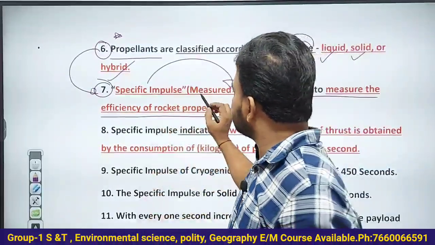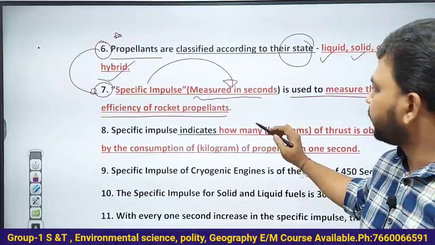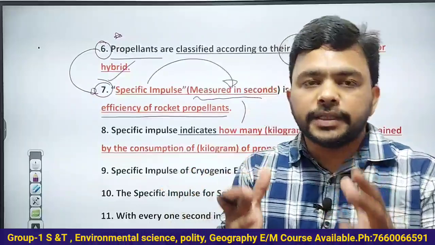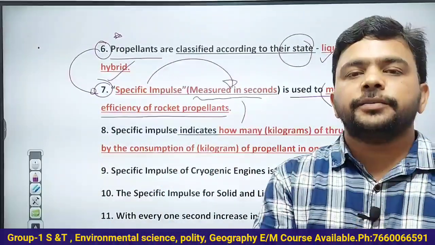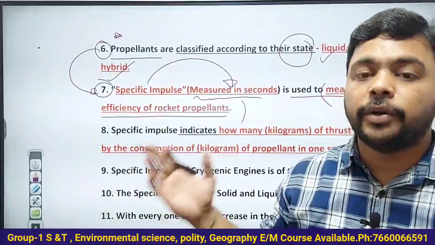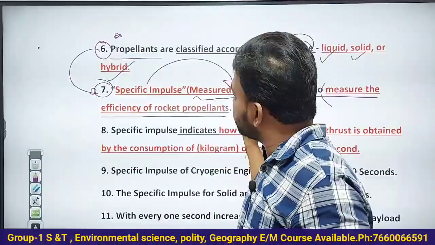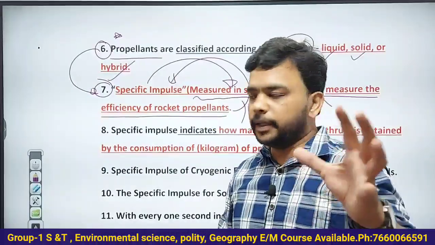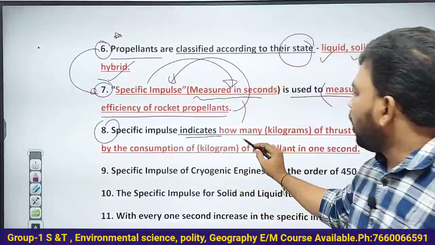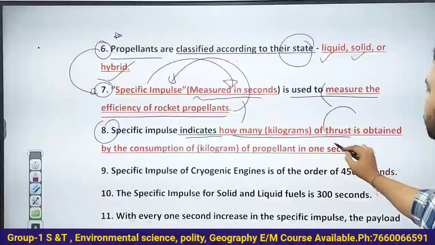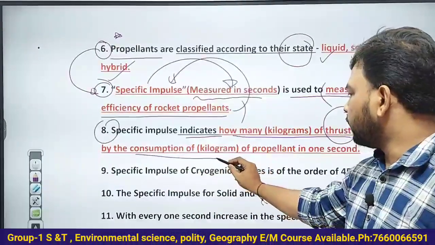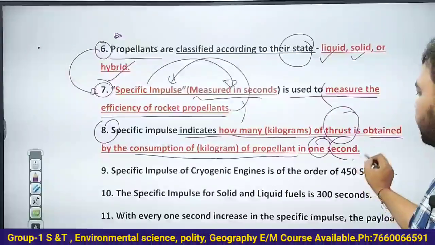So specific impulse is measured in seconds. It is used to measure the efficiency of rocket propellant, that is, which is the best propellant: solid, liquid or hybrid. First of all, what is the specific impulse? Specific impulse indicates how many kilograms of thrust is obtained by consumption of a kilogram of propellant in 1 second.